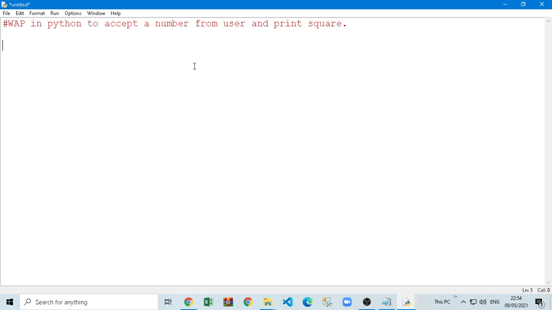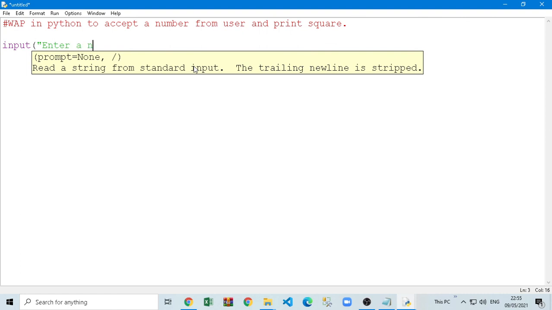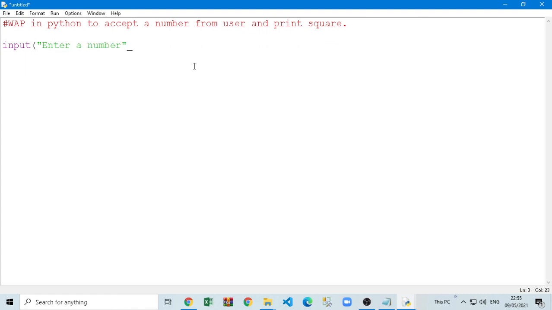So how are we going to do that? Because this question is also same. Again, you have to accept a number. How to accept a number? Input, enter a number, and you got the number. You just have to write int input. You got the number here. Store it anywhere, A, B, C, D, F, G, anything you like. So you stored in A. You got the number in A.